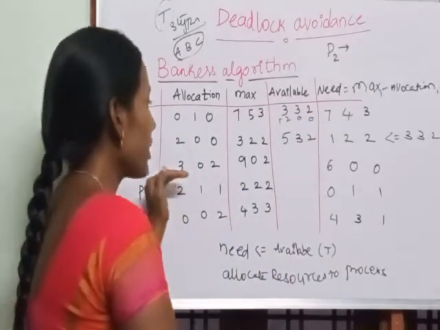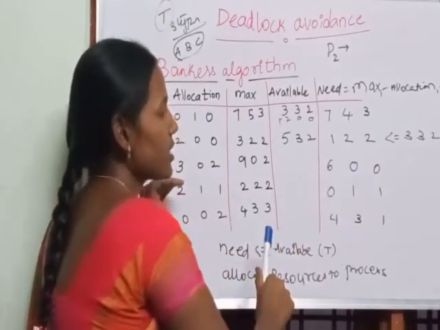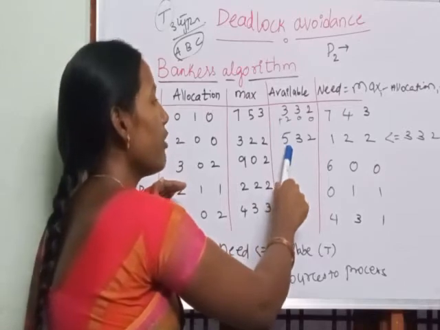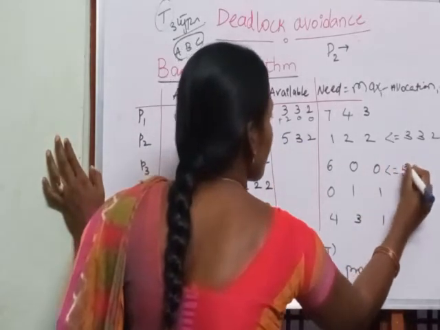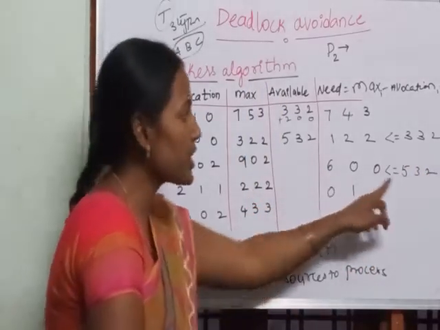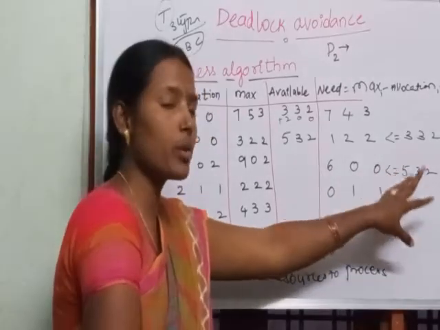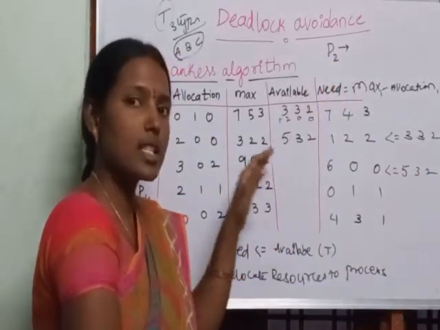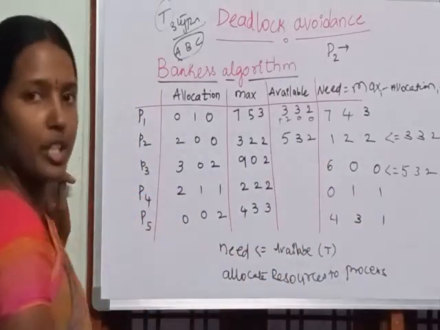Now check for the process P3. Process P3 needs 6, 0, 0 resources and the operating system will have 5, 3, 2 resources. Is 6, 0, 0 less than or equal to 5, 3, 2? No, it is requiring 6 A's but it has 5 A's only. So the operating system will not give these resources to the process P3. So the condition is false, and the operating system will not give the permission.